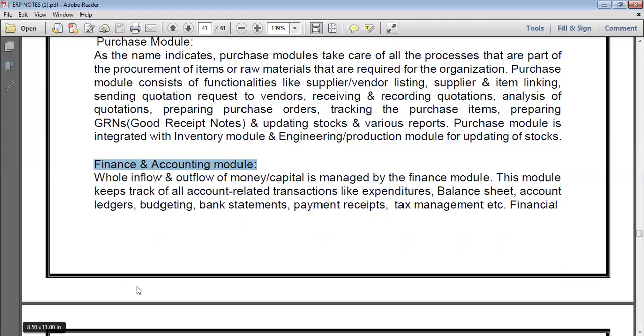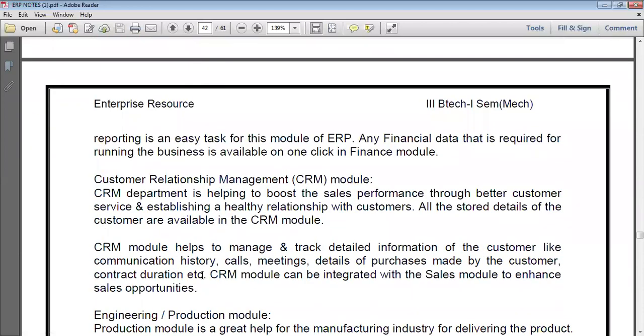This module keeps track of all account-related transactions like expenditure, balance sheet, incomes, account ledger, budgeting, bank statements, payment receipts, tax management, etc. For example, take Tally ERP 9. That is also one of the applications under ERP. These are the applications involved in this system.